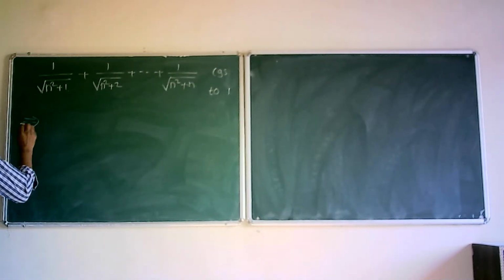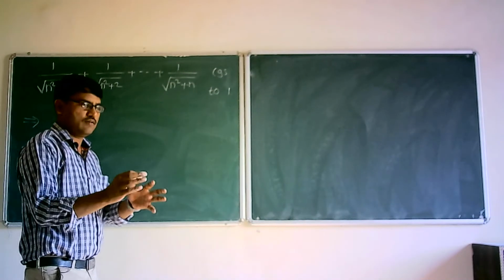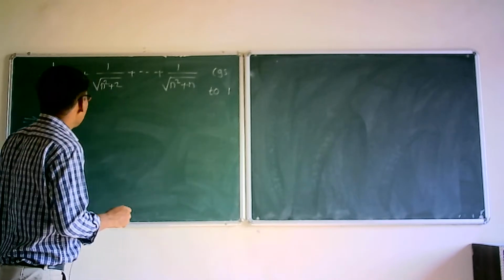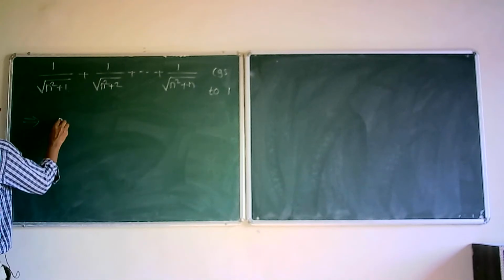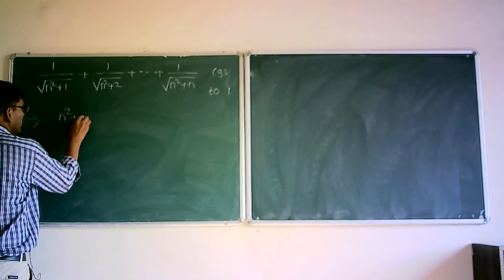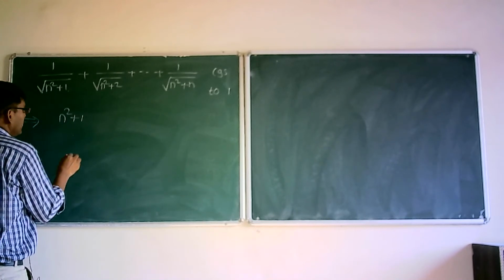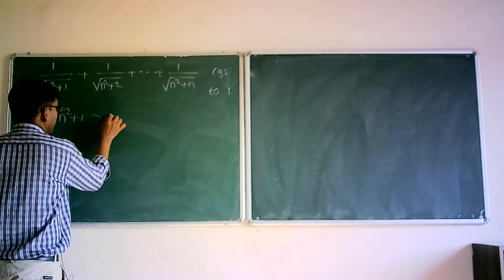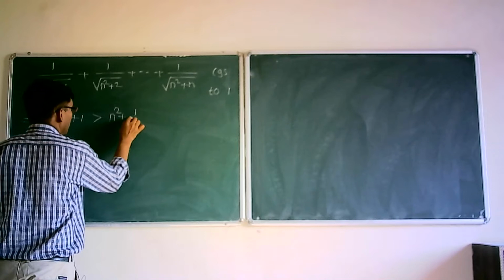So again, by using a previous example, we know that n square plus 1 is greater than n square plus 1 upon n.